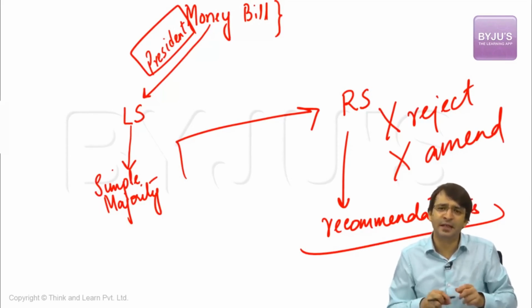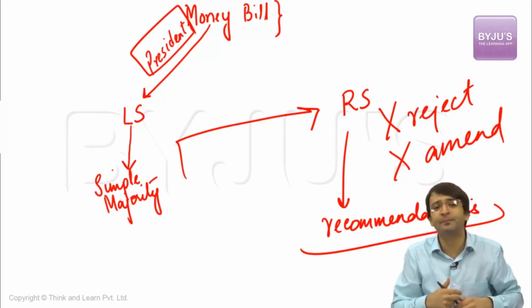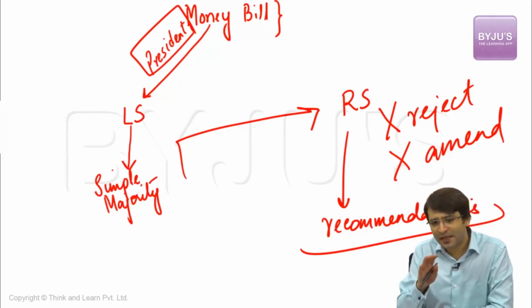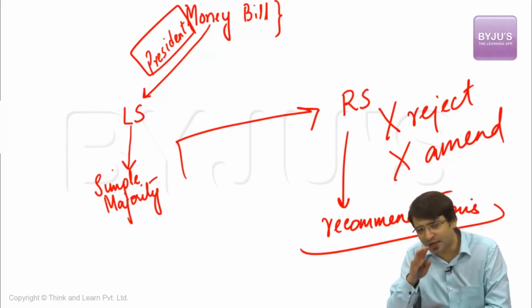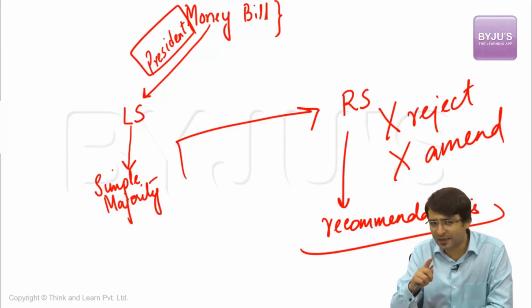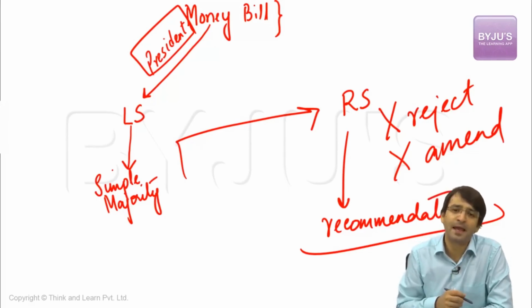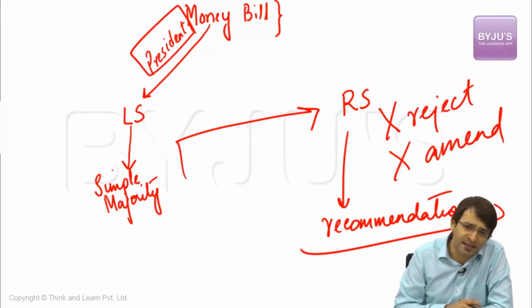Ultimately, for this reason, there is a special power available only with respect to Lok Sabha. The money bill can be introduced only with the prior recommendation of the President, and only in Lok Sabha. When it is passed in Lok Sabha by simple majority, it is sent to Rajya Sabha. Rajya Sabha cannot reject or amend a money bill. It can merely suggest recommendations. And if these recommendations are not acceptable to Lok Sabha, the money bill is passed.